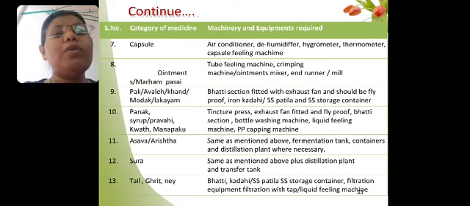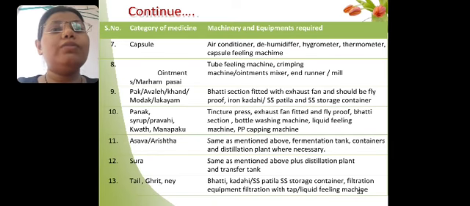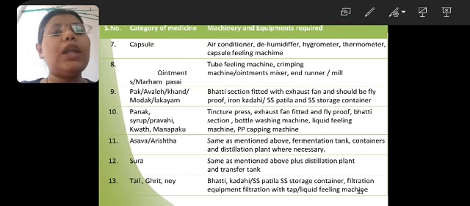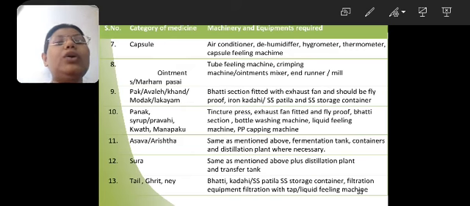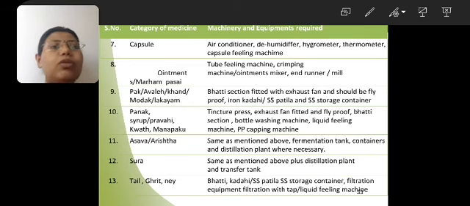The same applies to the requirements of minimum equipment and machinery for the manufacturing of capsules, ointments, pak, avleha, and panak, pravahi syrup, or manapaku, asavarista, sura, tela, grita. Tela and grita are the dosage forms where medicated oils or medicated ghees are used. They are prepared by mixing our medicament into the oil or ghee.